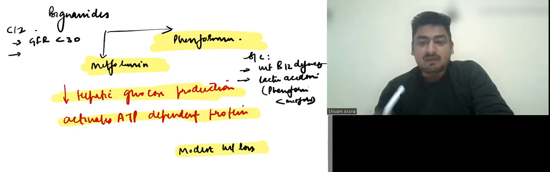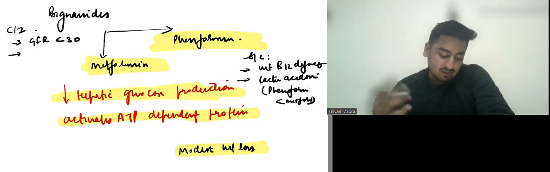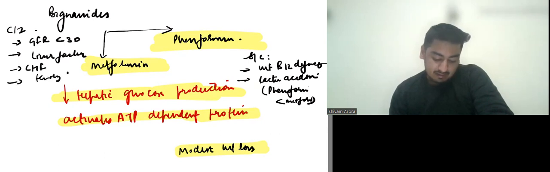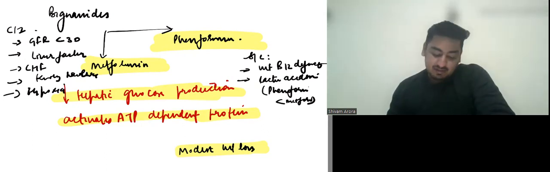So any failure like heart failure, liver failure, kidney failure can lead to acidosis. So all three are contraindications: liver failure, CHF, and kidney failure, or severe hypoxia. Because all these can lead to acidosis. So they are the contraindications for biguanides.